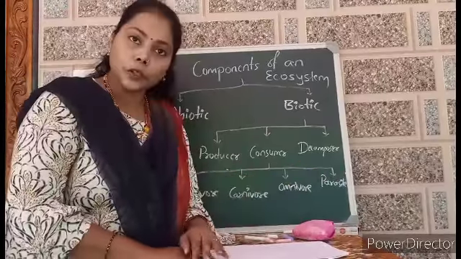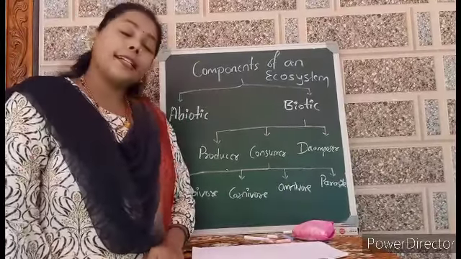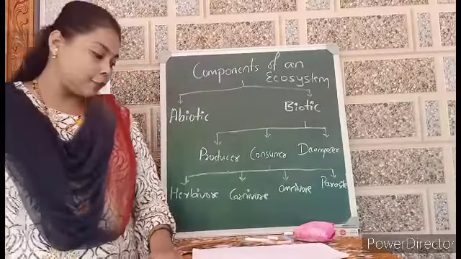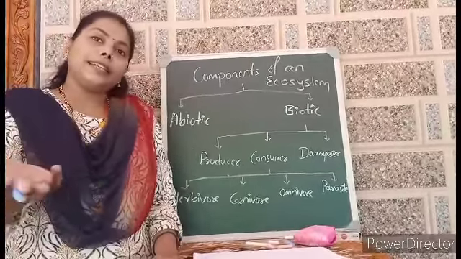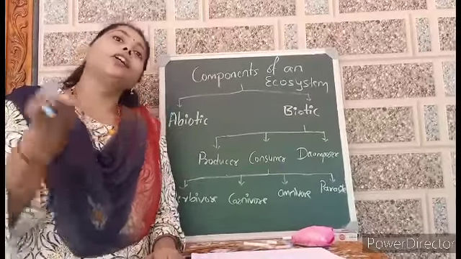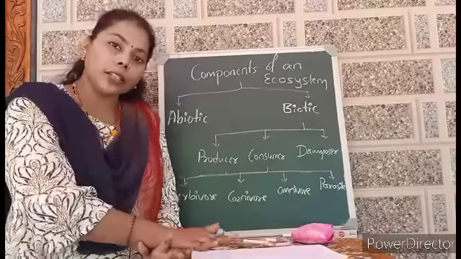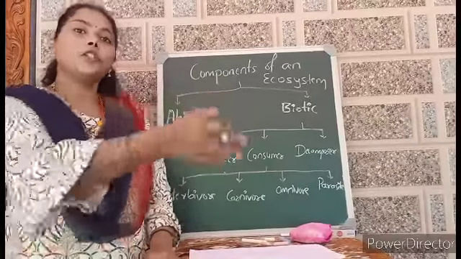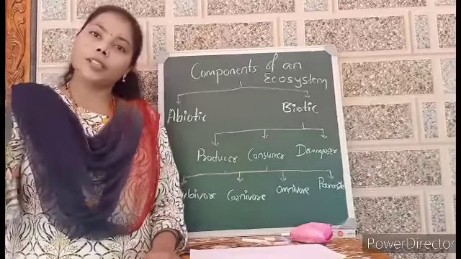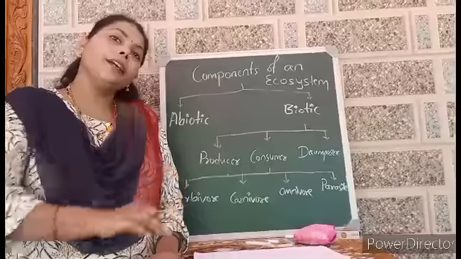And in parasites also there are two types. One is endoparasite, another one is ectoparasite. Endoparasite is the internal one, like tapeworm, which lives inside the host body or another living organism. Another one is external, like lice and all. It lives outside of the host body, but it takes food from the organism it depends on.